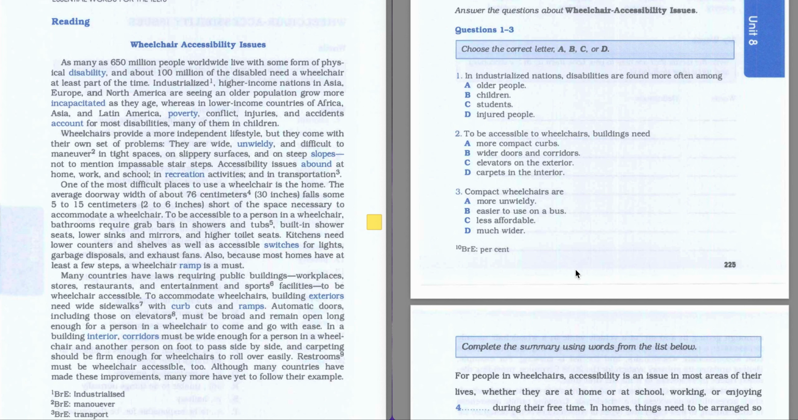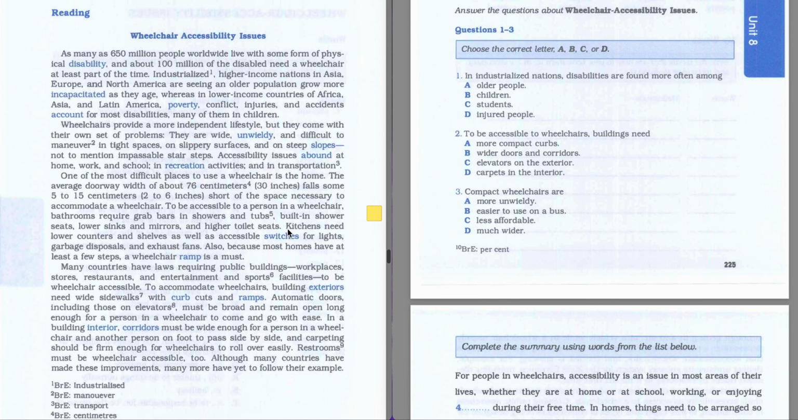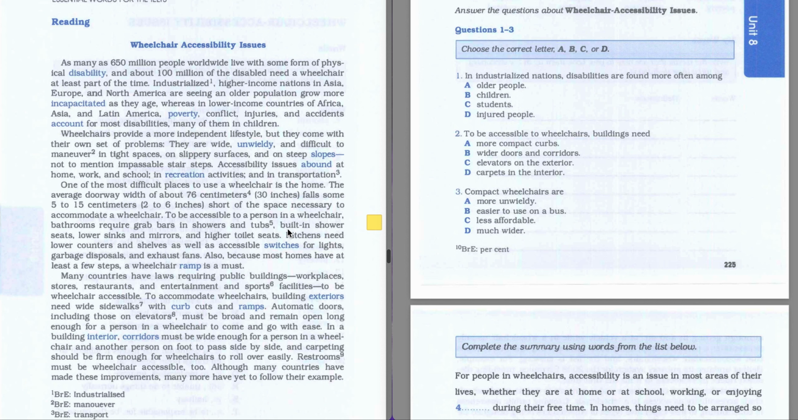Hello, today we're going to proceed with Barron's Essential Words for IELTS Unit 8, Text 3. On the left hand side we have a text called wheelchair accessibility issues, and on the right hand side we have a task. Let's read the task. Answer the questions about wheelchair accessibility issues. Questions 1 to 3. Choose the correct letter A, B, C or D.